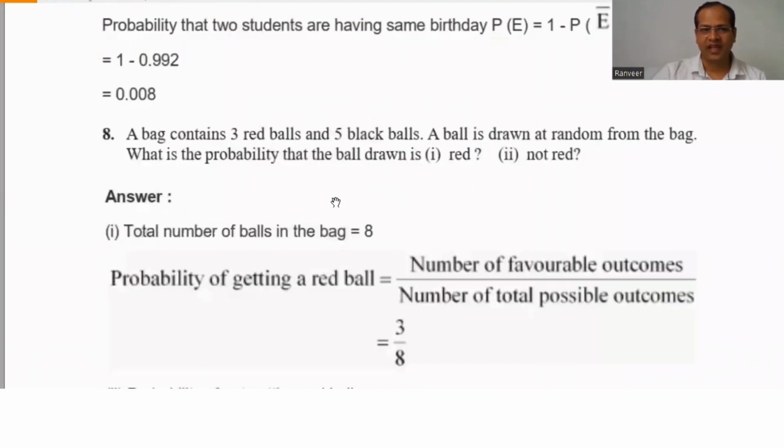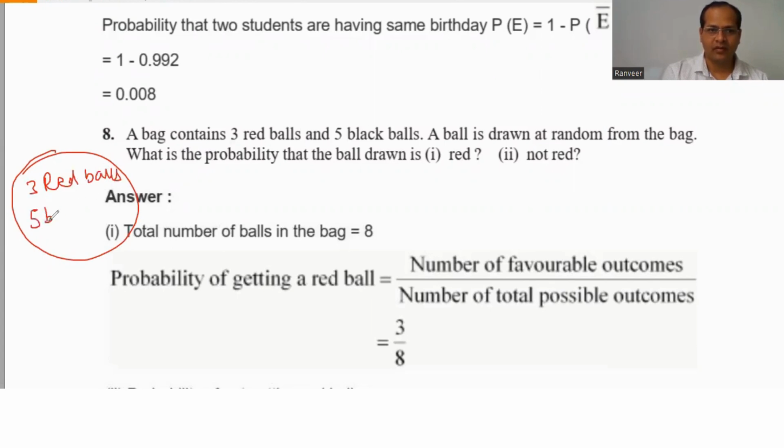Now, a bag contains 3 red balls and 5 black balls. A ball is drawn at random from the bag. What is the probability that the ball drawn is red?